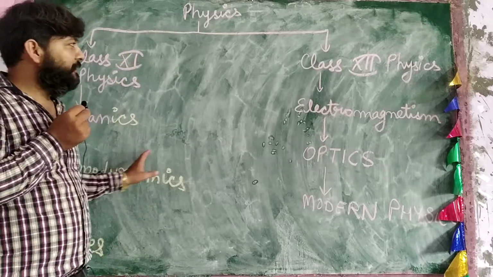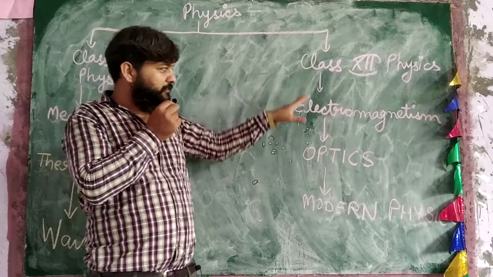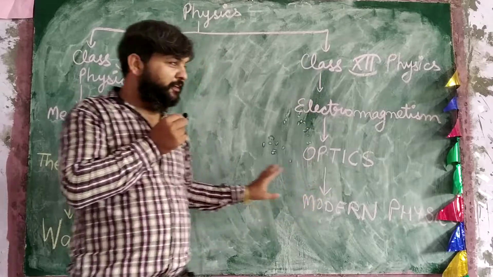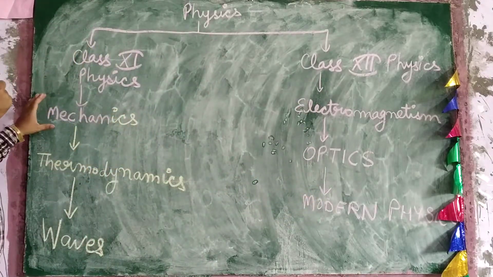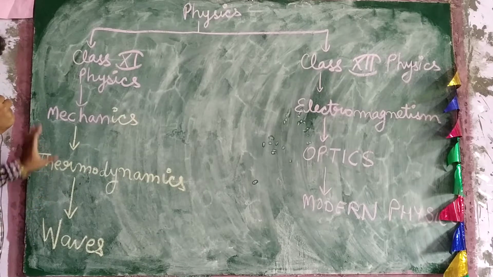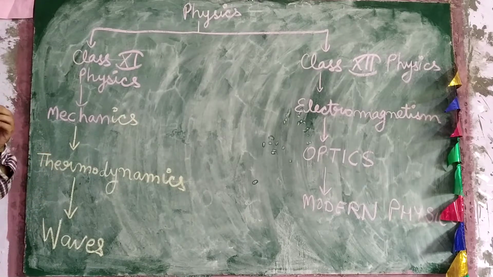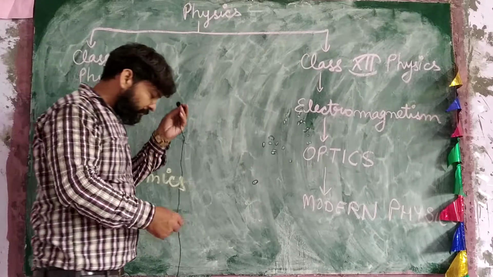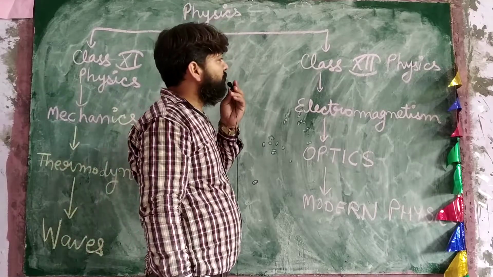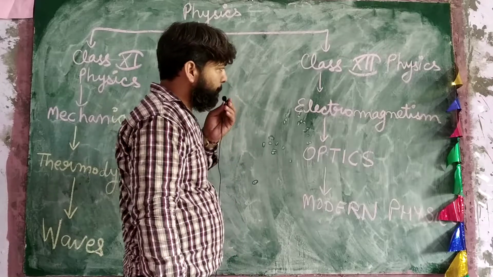And again, the classification of class 12 physics into these three parts, and the classification of class 11 physics into these three subparts. First we will talk about class 12 physics.